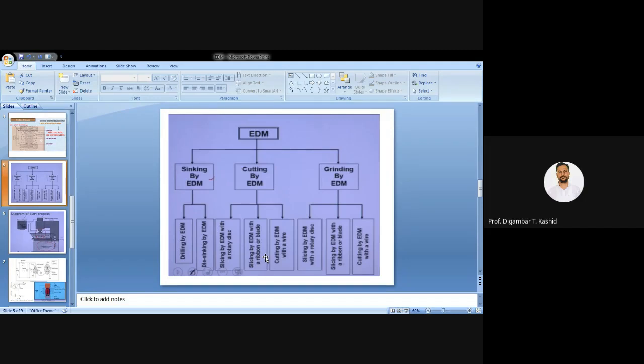Another type of EDM is grinding. Grinding by EDM operation is also possible. In that again, grinding with a rotary disc grinding tool is also possible. Then slicing by EDM using a ribbon or blade, or cutting by the wire, is also possible. So grinding by EDM operation is also possible.